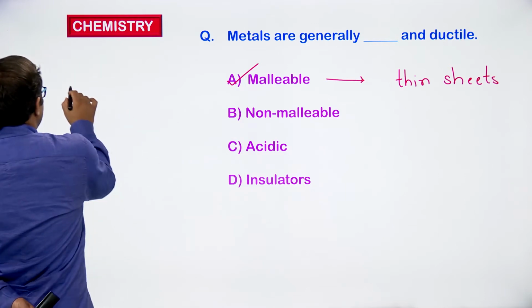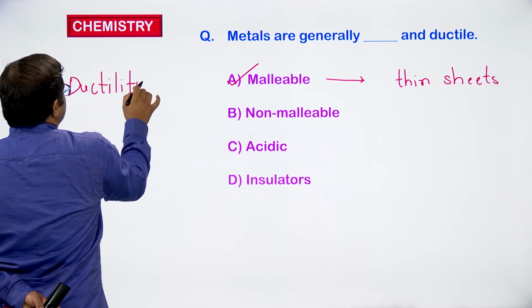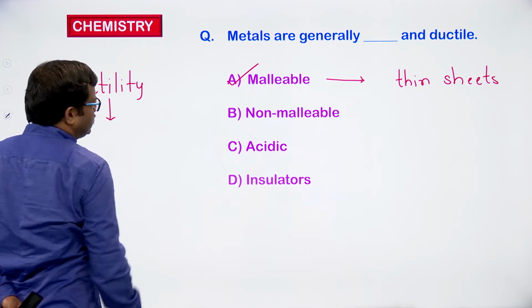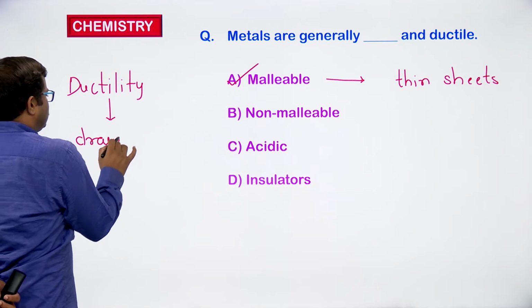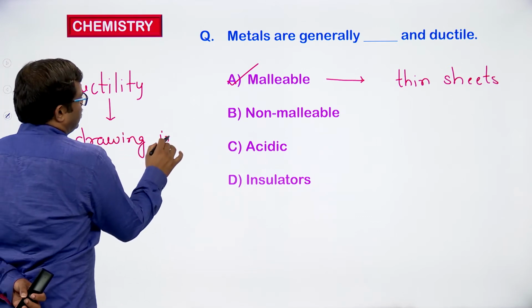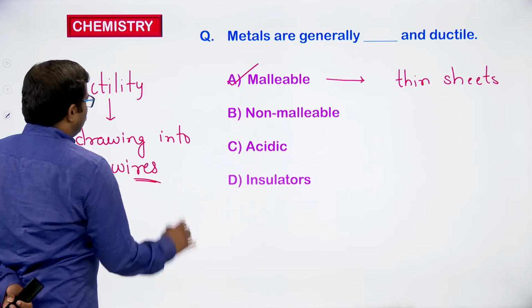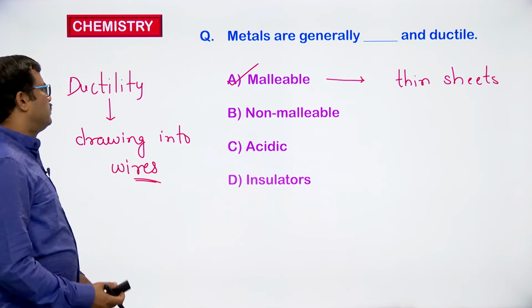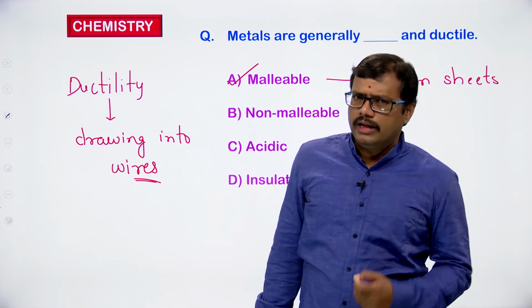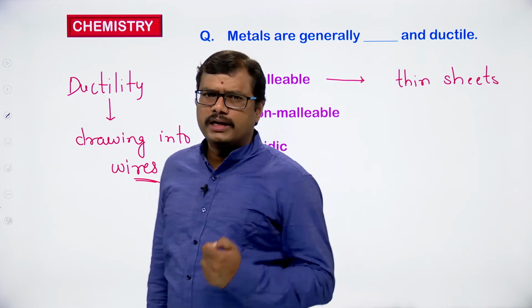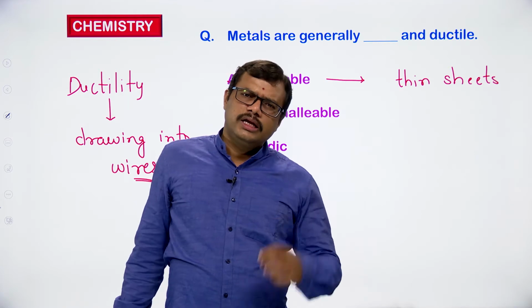Then what is ductility? Ductility, we have discussed this one also. Ductility means drawing into wires. Wire formation is ductility. Metals are generally ductile as well as malleable. Metals can be beaten into very thin sheets and they can be drawn into thin wires.